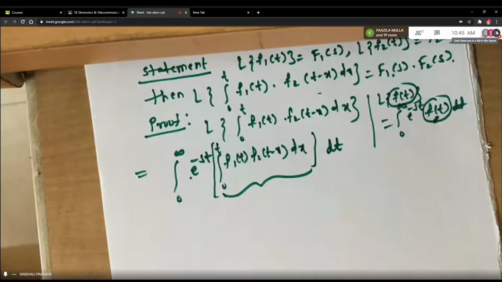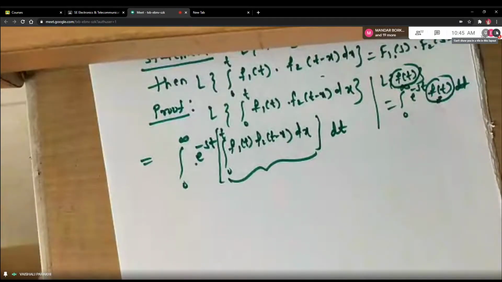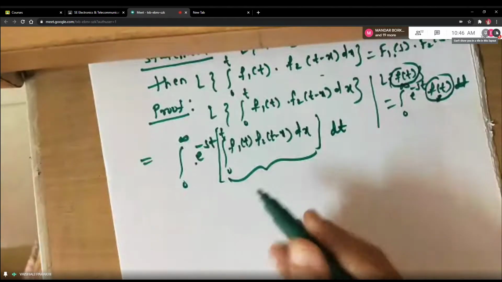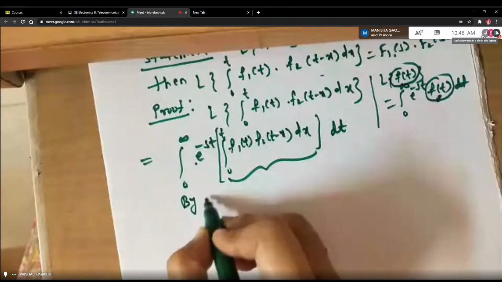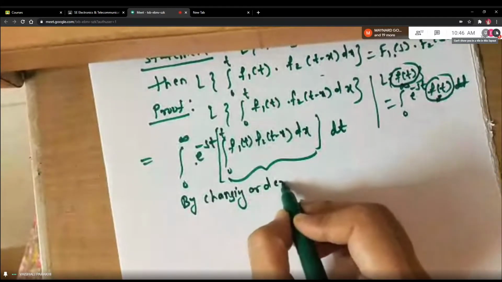Okay. Now see students, we are going to solve this integral to get the required right hand side. But keeping this integral as it is, we are not going to get it easily. So what we are going to do is, we are going to solve this integral by changing the order of integral.